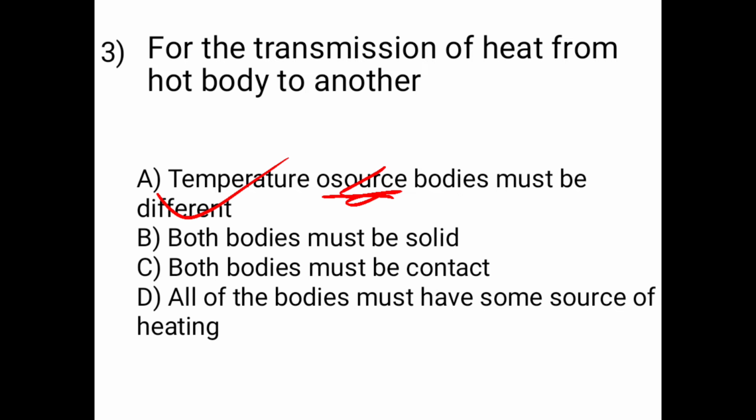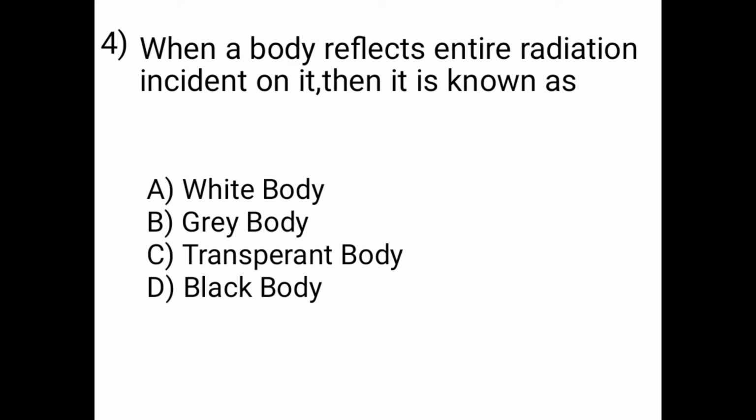Then next question: when a body reflects the entire radiation incident on it, then it is known as a white body, grey body, transparent body or black body. So option A is correct, that is white body. Means when a body reflects the entire radiation incident on it, then it is known as a white body.